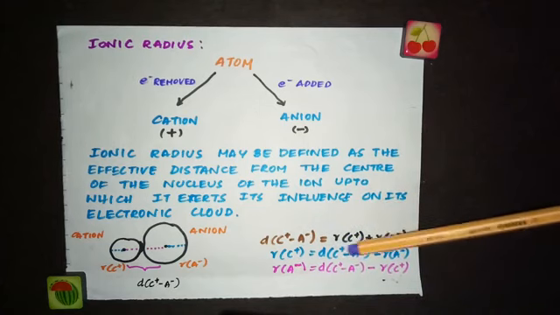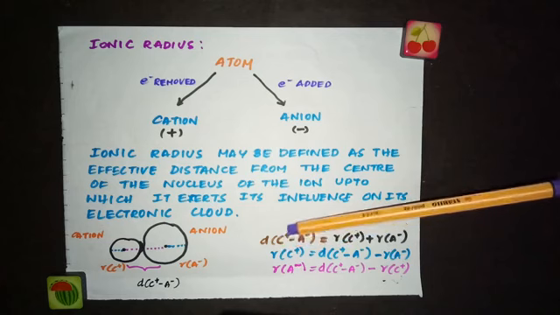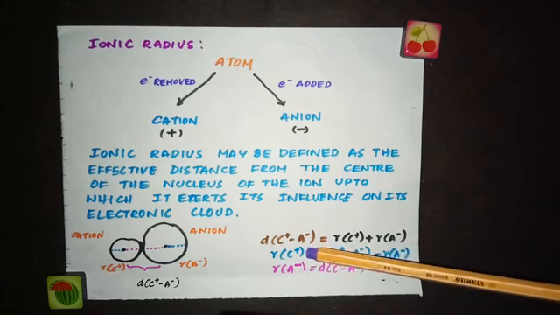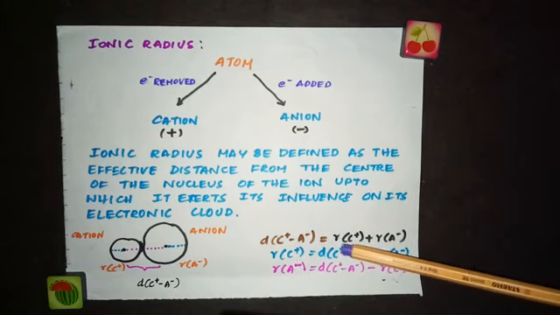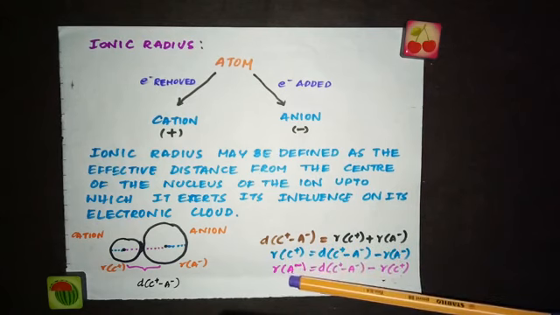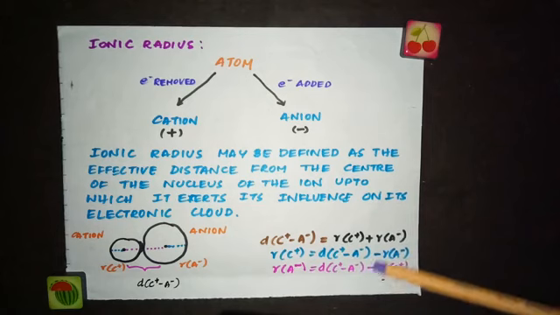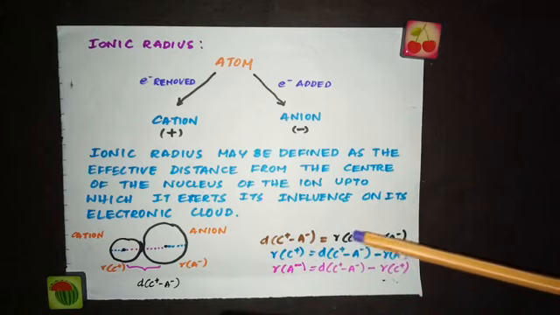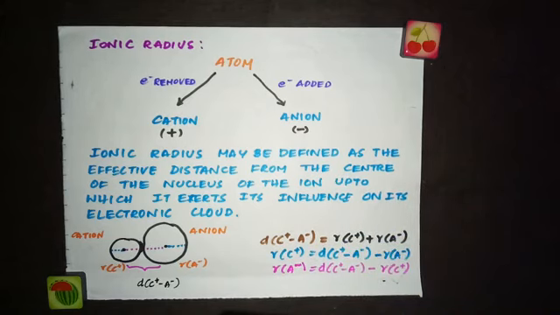So if you know one of the radii, you can find out the radius of the other ion from the internuclear distance, which is determined experimentally. If you know the radius of the anion, you can find the radius of the cation by subtracting the radius of the anion from the internuclear distance. Or if you know the radius of the cation, you can calculate the radius of the anion by subtracting the radius of the cation from the internuclear distance, because we are taking the internuclear distance to be equal to the sum of the radius of cation and the radius of anion.